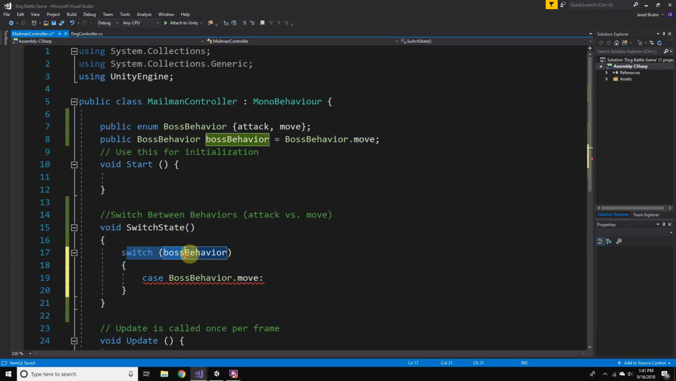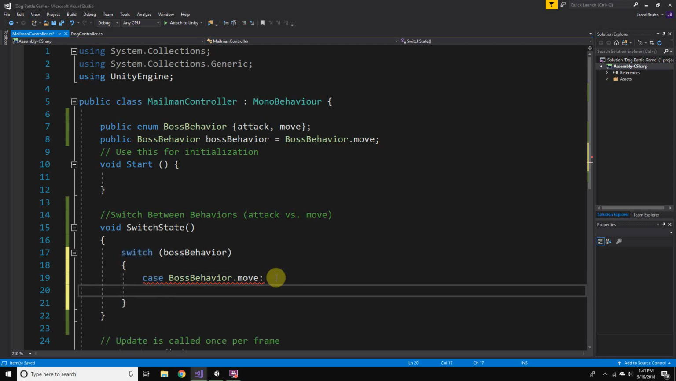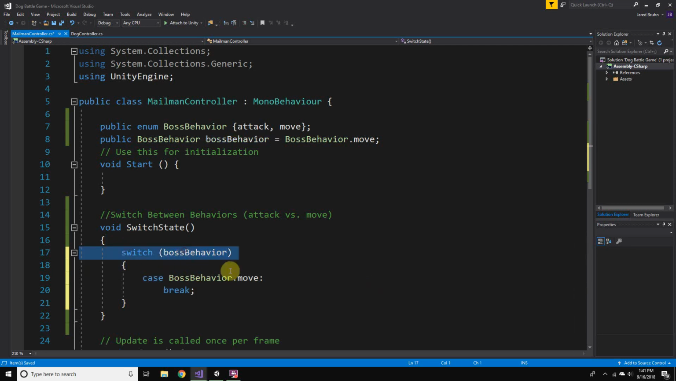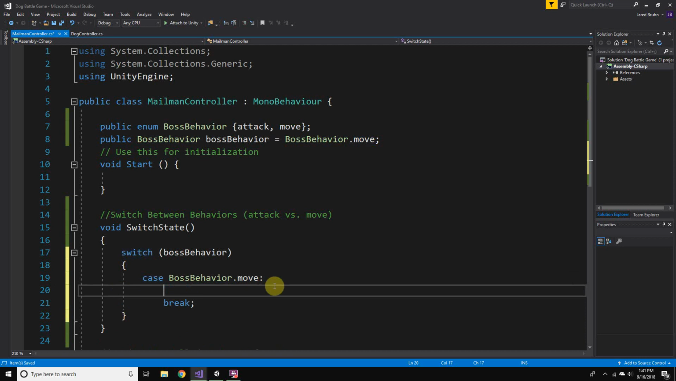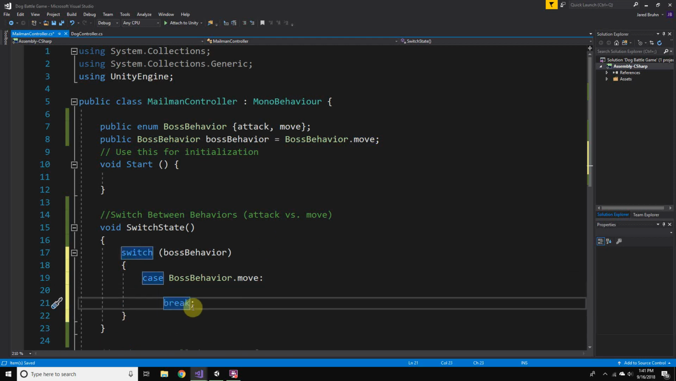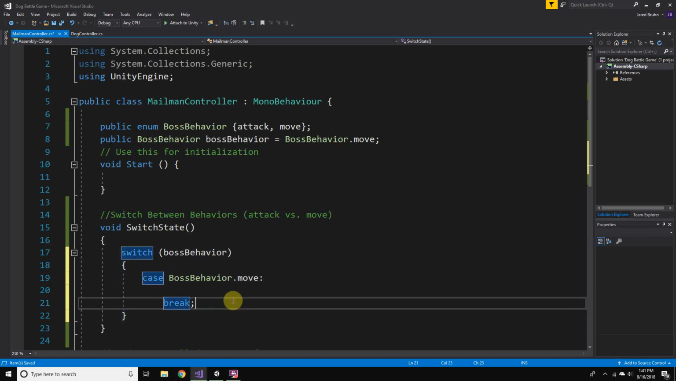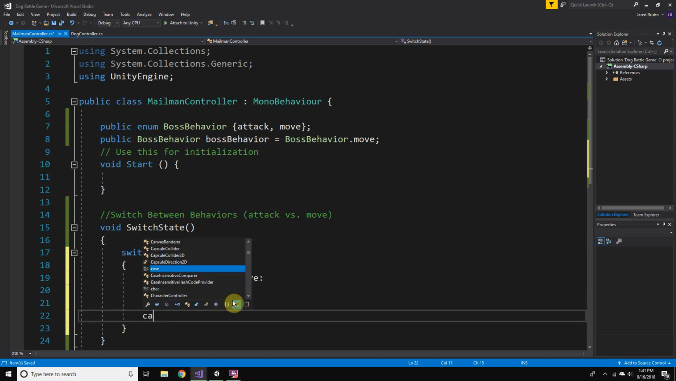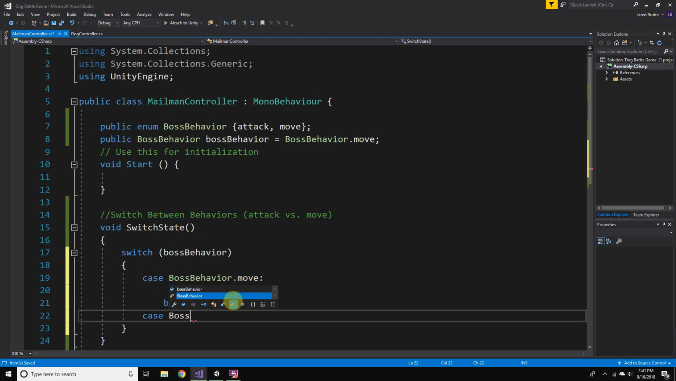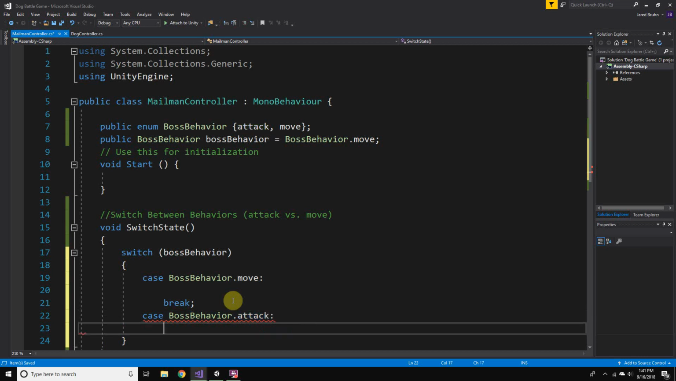So I'm feeding in the boss behavior, and depending on which case, we're going to do something different. So when we do switch case, we always have to break from whatever case. So if boss behavior ends up being move, then we do a bunch of stuff here, and then after that, we get out of the switch statement. So we can set up our next one here, in which we'll do case boss behavior dot attack. And break.